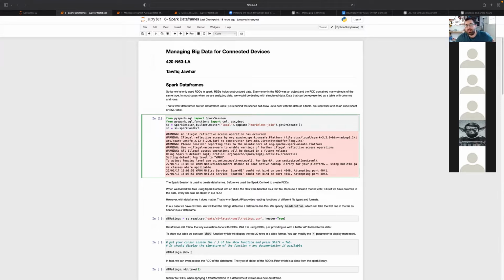Now, Dataframes, the concept of it is available in different places. It's not something Spark invented. Dataframes are well known in the R programming language. They're part of the actual language, like a data object in the language. The Pandas library also is very popular in Python for data analysis, and Pandas is all about its Pandas data frame.